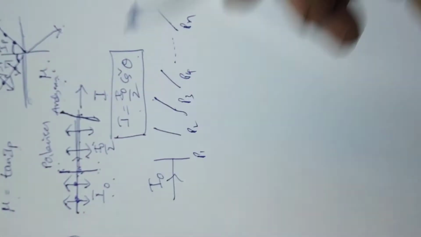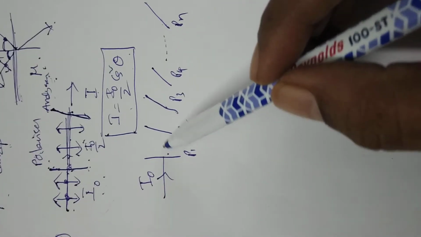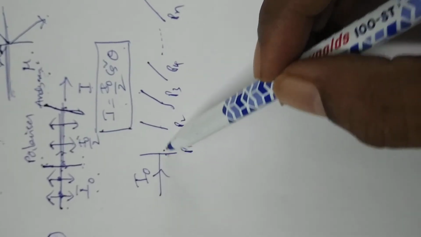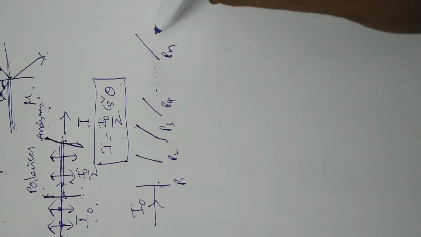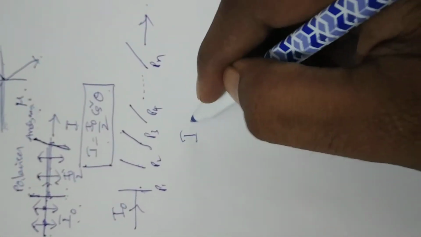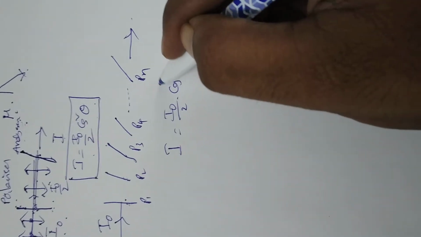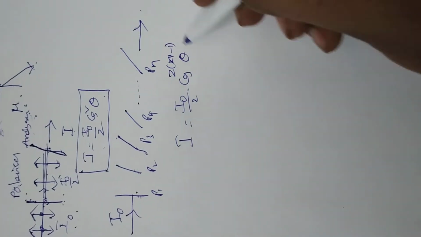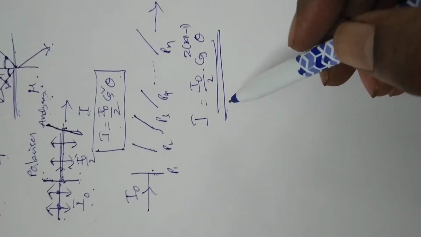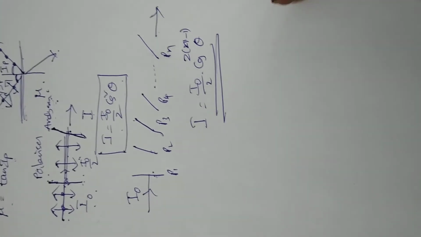It is given that the angle between the axes of any two successive polaroids is theta. Now the intensity of the light coming out from the last one is given by I is equal to I naught by 2 into cos to the power 2 into (n minus 1) theta. This is the formula for the intensity of the light emitted from the last polarizer.